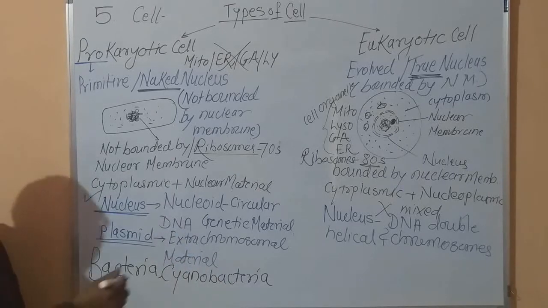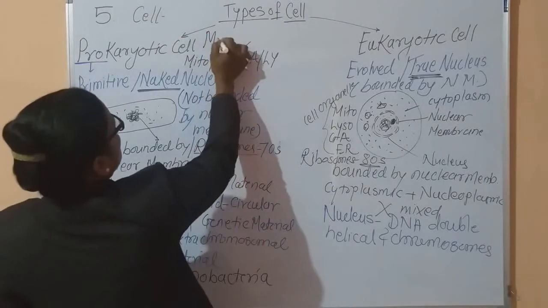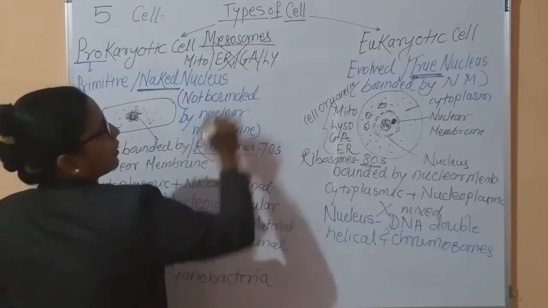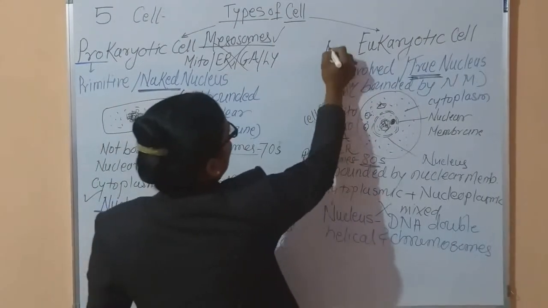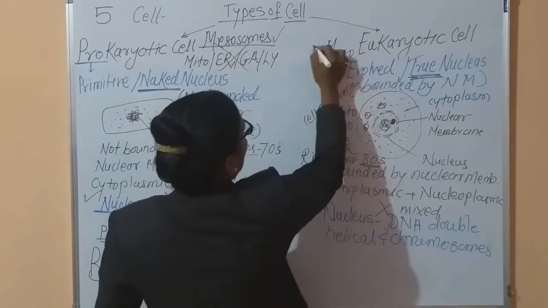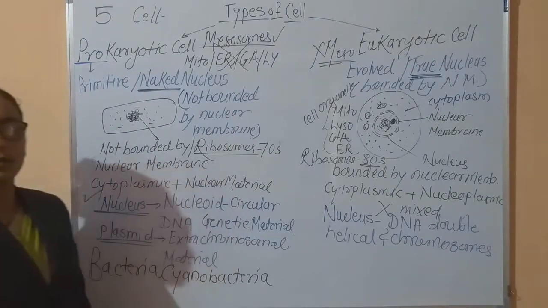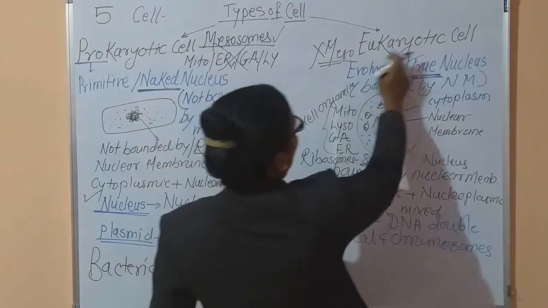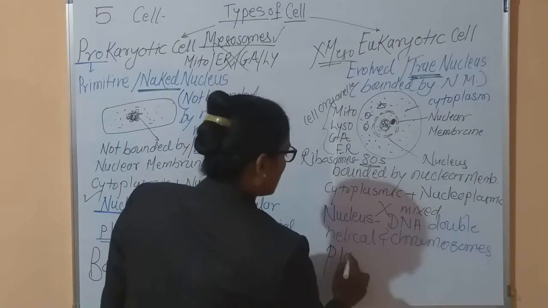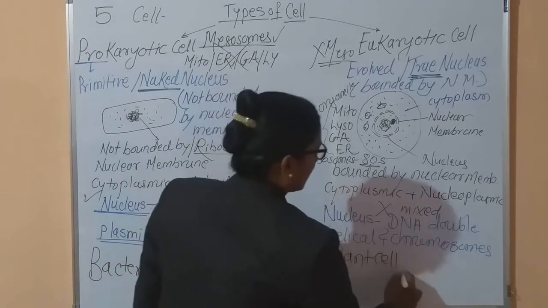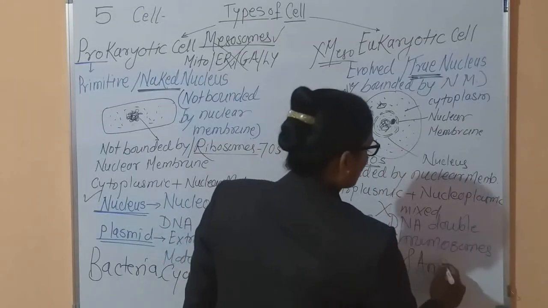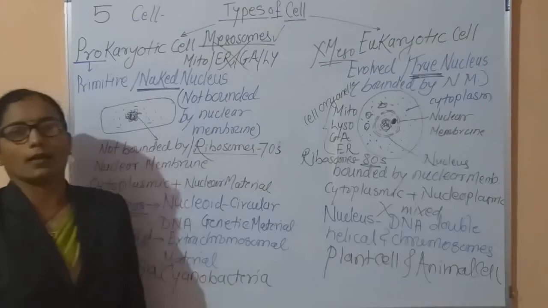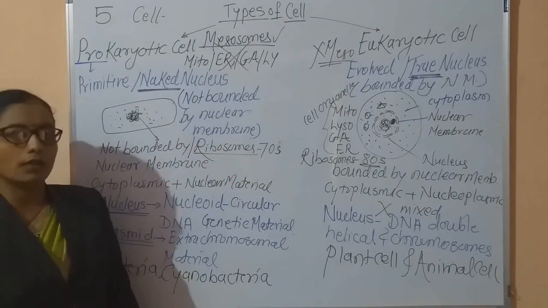Inside this prokaryotic cell, mesosomes are present. But in case of eukaryotic cells, mesosomes are absent. Such differences we can observe here. And the plant cell and animal cell are the examples of the eukaryotic cell.